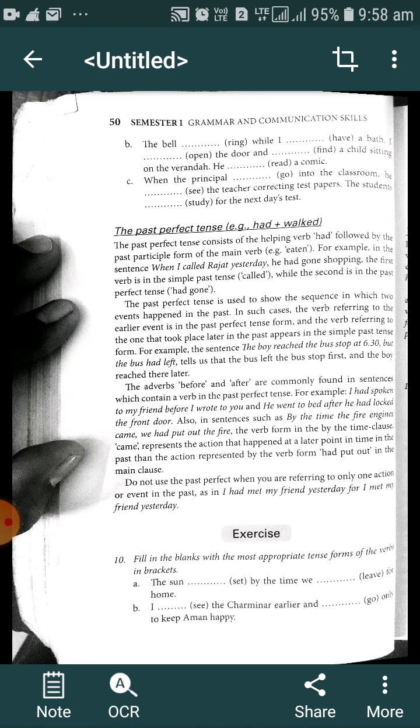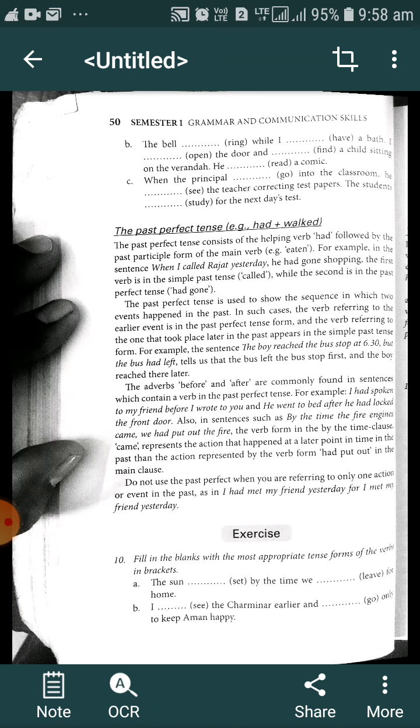We are discussing the tense form of verb. In the last few videos, we have discussed present tense, then simple past tense, then past progressive tense, and today we are going to discuss the past perfect tense.